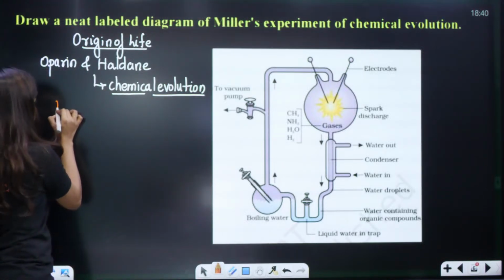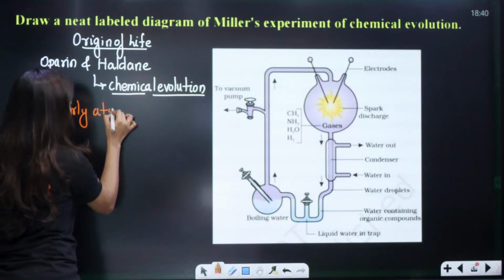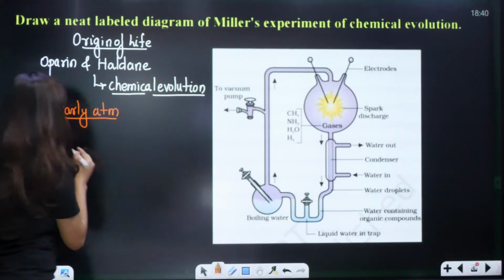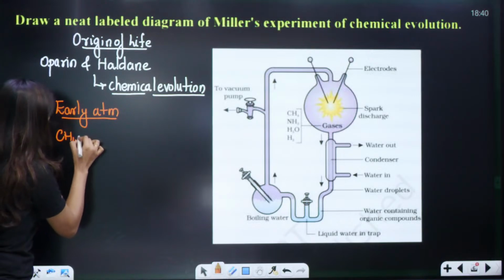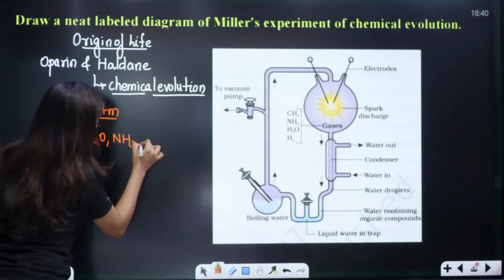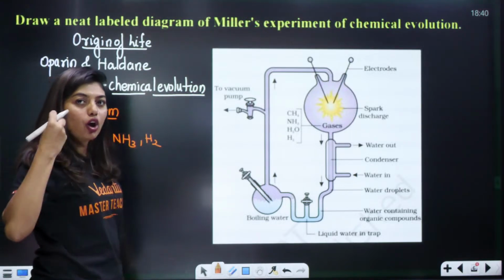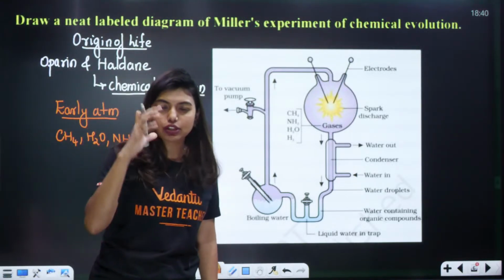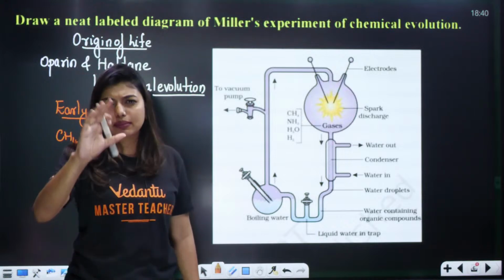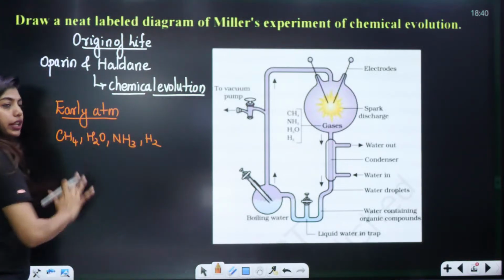So the early earth, or the early atmosphere, had CH4, H2O, water vapor, ammonia, and H2, and all this was in a hot molten state. UV rays came, that's a different story, but we will not go into that. All this was there in the early atmosphere.